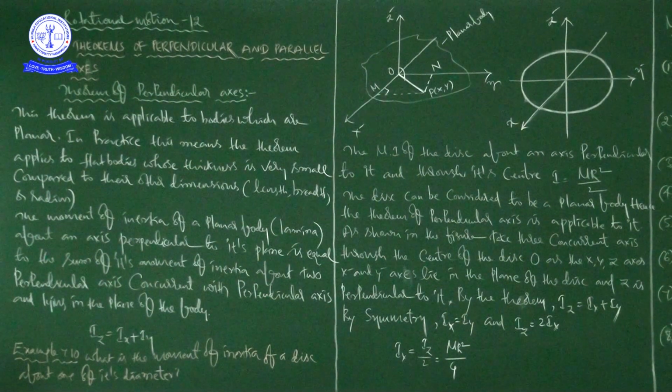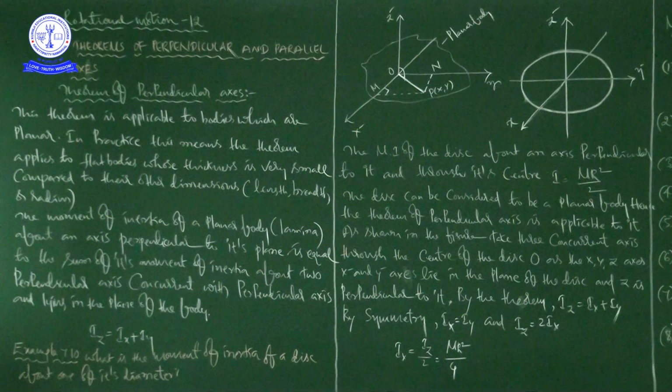axis. Okay. So what I am saying is, the moment of inertia of a rigid body depends on the mass of the body, its shape and size, the distribution of mass about the axis of rotation, and the position and orientation of the axis of rotation. These are the factors which determine the moment of inertia of a body, right?